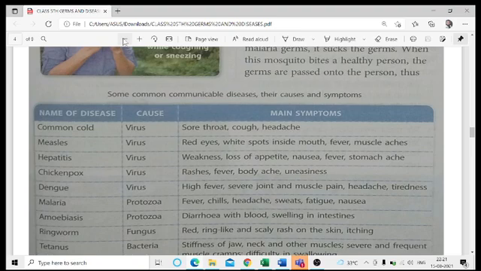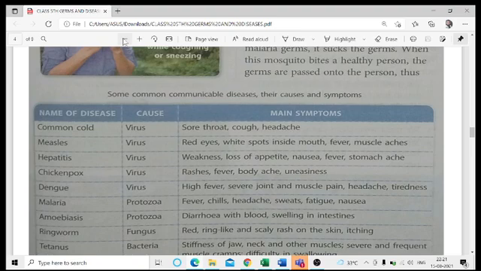We have a very small difference between measles and chickenpox in the size of the spots. In the case of chickenpox, the spots are a little bit smaller in size, whereas in the case of measles, the reddish spots and white spots are much more prominent. That is also caused by a virus only.